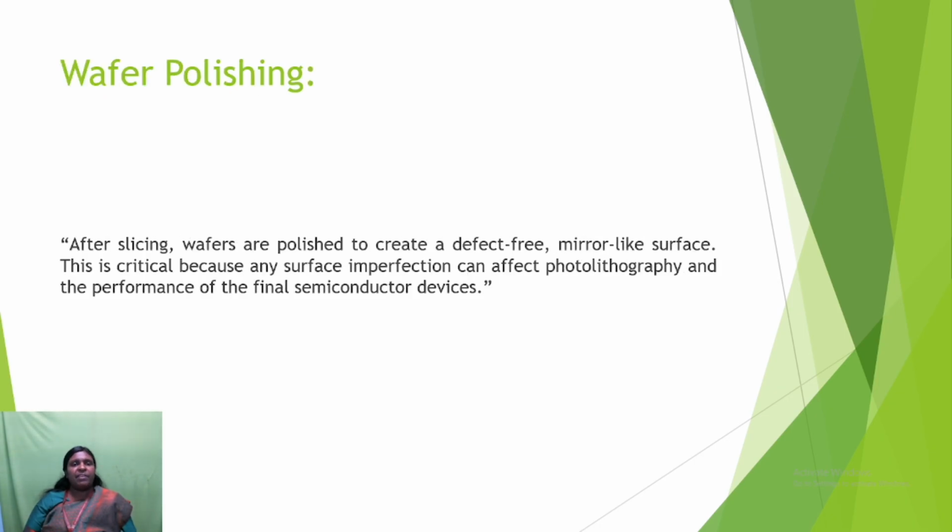The next one is wafer polishing. After the ingot shaping, we are moving to wafer polishing. After slicing, wafers are polished to create a defect-free, mirror-like surface. This is critical because any surface imperfection can affect photolithography and the performance of the final semiconductor device. So, wafer polishing is a crucial step in the manufacturing process.